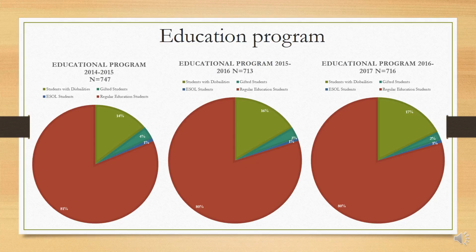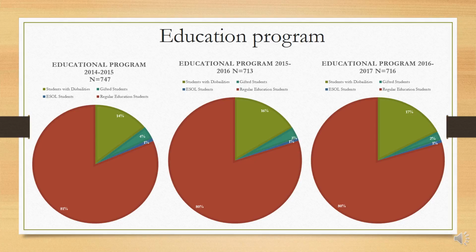In terms of the students identified and enrolled in each educational program, our school has remained pretty much the same over the past 3 years. This past school year, 80% of the students enrolled were regular education students. 17% were students with disabilities, 2% were gifted students, and 1% were ESOL students. On average, 80% of the students enrolled at our school are considered regular education students.